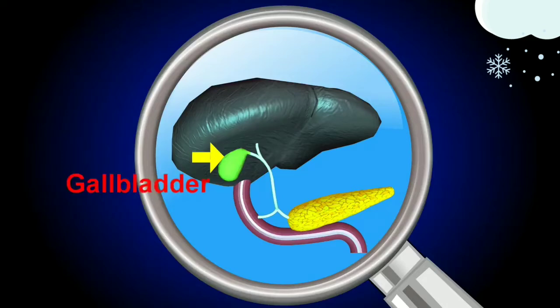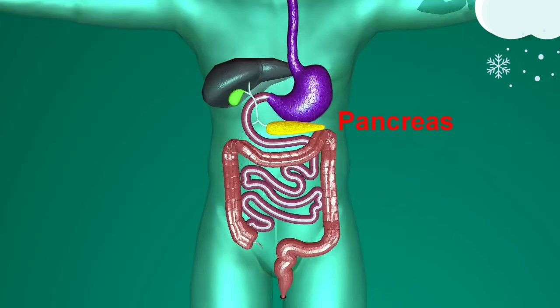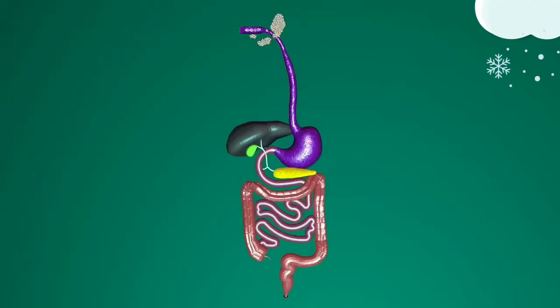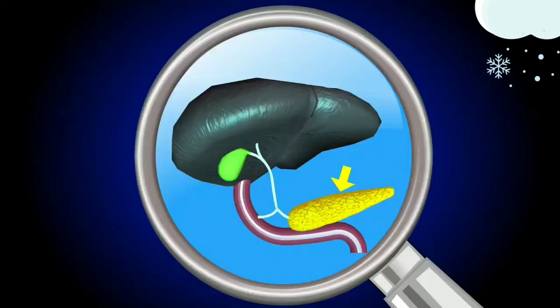Sorry, this yellow color substance is the gallbladder, where the juice is stored. The pancreas also stores its juice in that gallbladder, and then it passes into the small intestine.